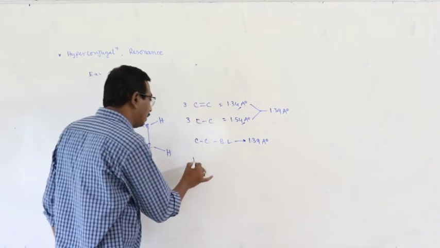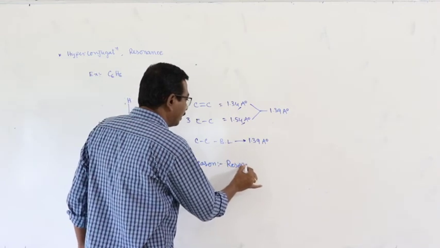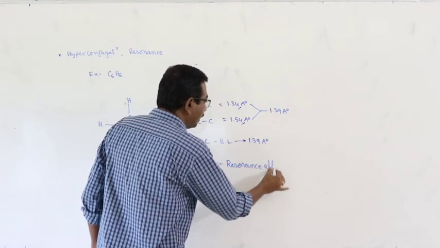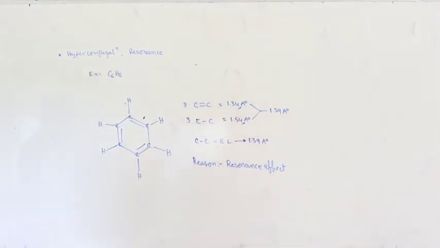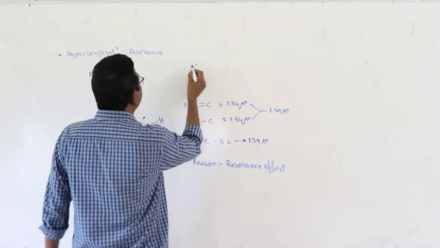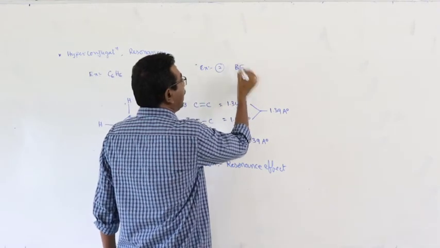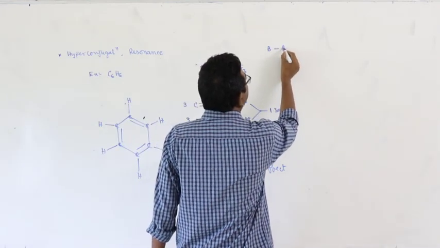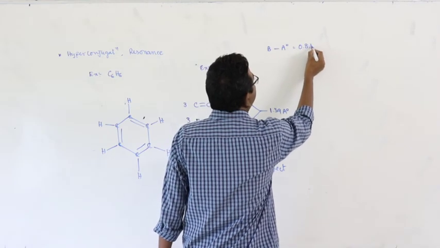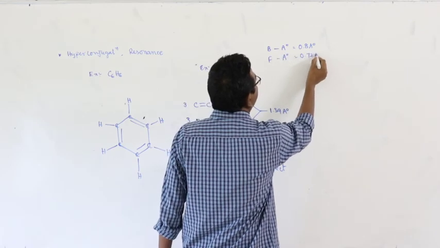What is the reason for that? The reason is resonance or resonance effect. Due to resonance effect, the C-C bond lengths are affected. Okay. In another case, example 2, BF3. Here, boron atomic radius is equal to 0.8 angstrom units. Fluorine atomic radius is equal to 0.72 angstrom units.